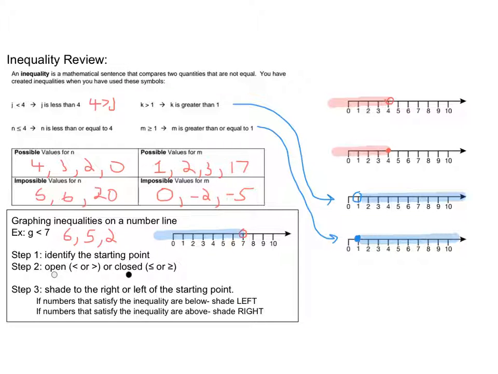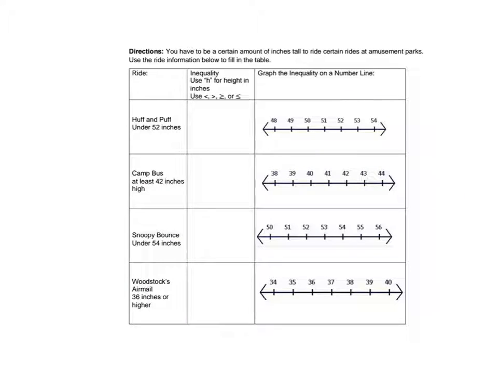All right, go ahead and turn to the next page. We're going to do some practice. I'm going to do the first one with you, and I'm going to have you work on the rest on your own. So, you're going to read the sentence. You're going to translate this into an inequality. You're going to at least figure out if it's less than or greater than or equal or less than or equal. And then you're going to graph it on the number line.